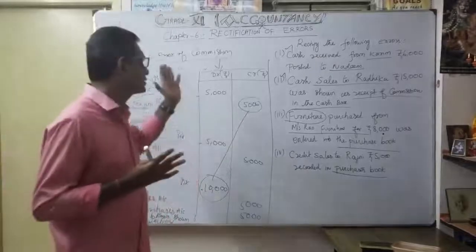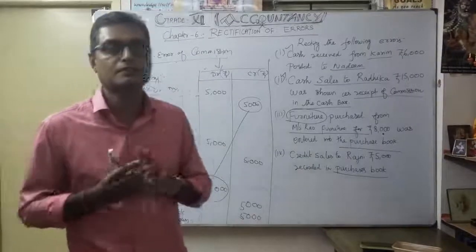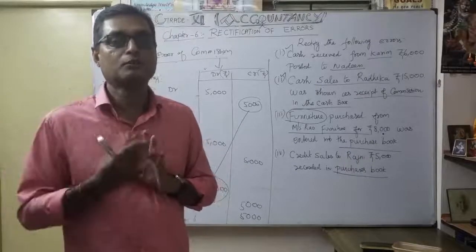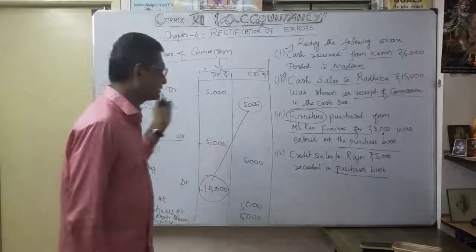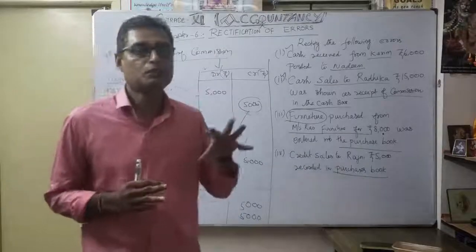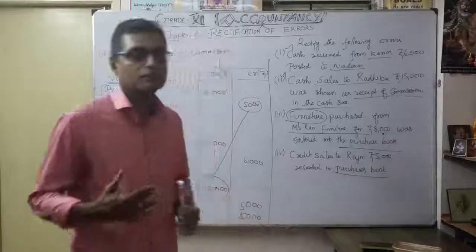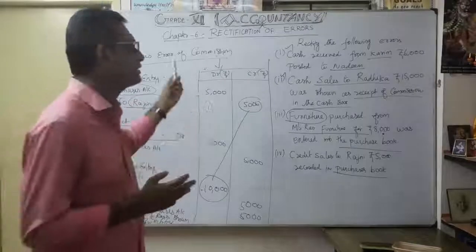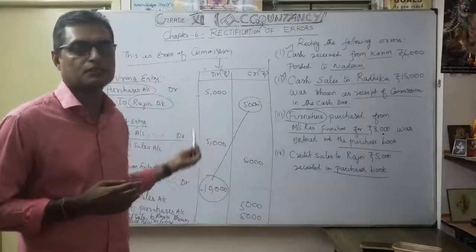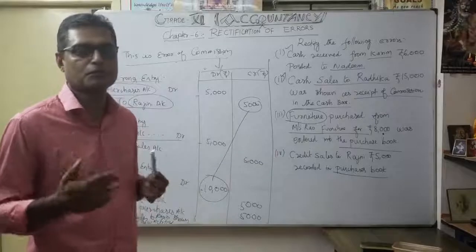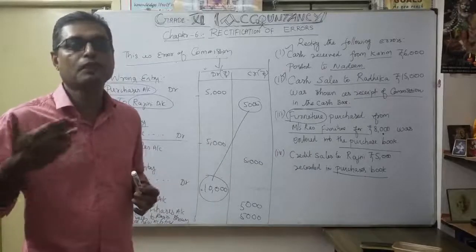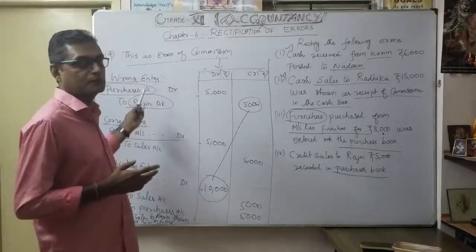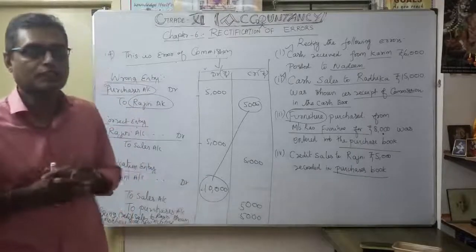Understood? That's why this chapter, rectification of errors, chapter number 6, is very, very interesting. It's very, very important for understanding how strong you are in the accountancy subject. Okay. So I hope that from this second video on rectification of errors, you understood some aspects. Accordingly, for further videos, you can understand one by one. I hope you understood very well. Please watch this rectification of errors video several times, so that you can identify the error and pass the rectification entry with the help of the wrong entry and correct entry. Okay. Thank you very much.